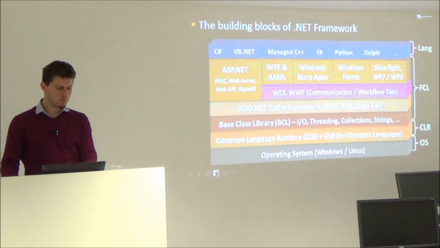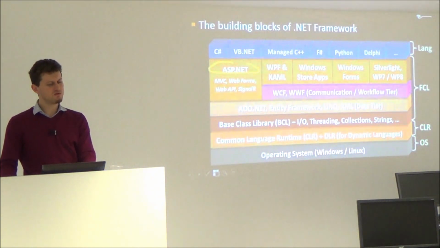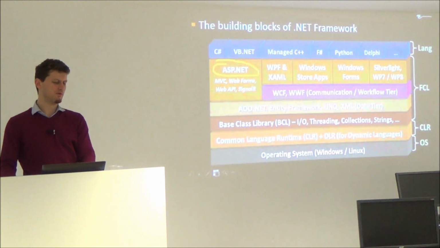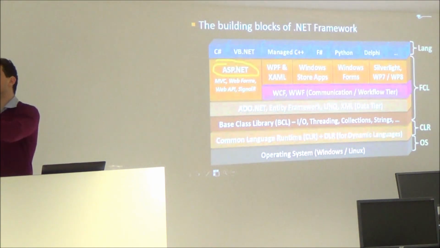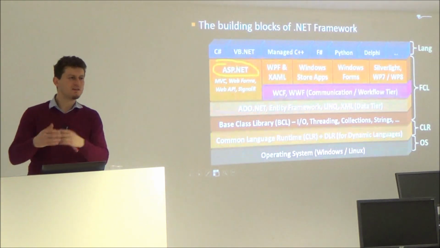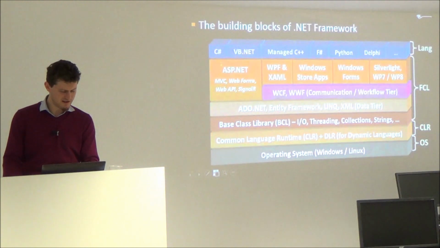There are lots of libraries that support many things. For example, if you write .NET web applications, you use ASP.NET classes. These are, for example, 55 DLL files, which comprise the ASP.NET framework for web applications.